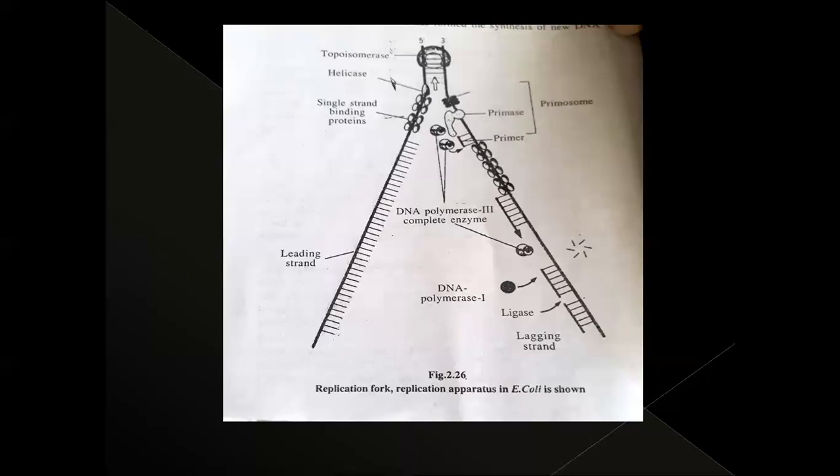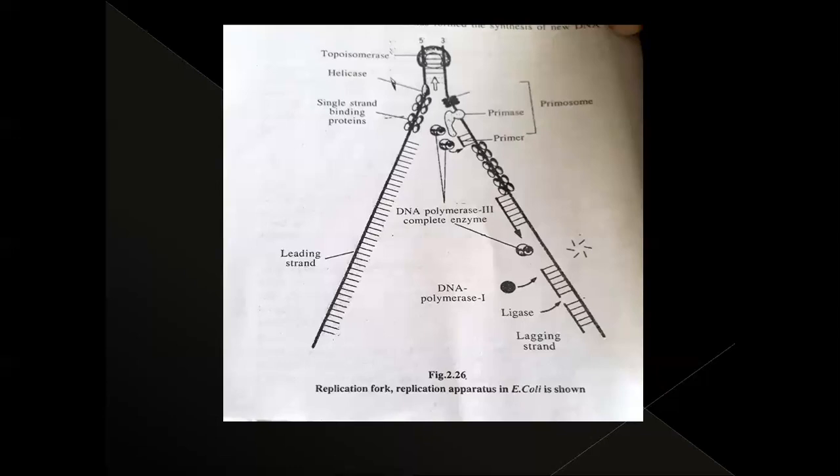After the formation of the new chain, the RNA primer is removed. So first, RNA primer formation takes place in the 5' to 3' direction.